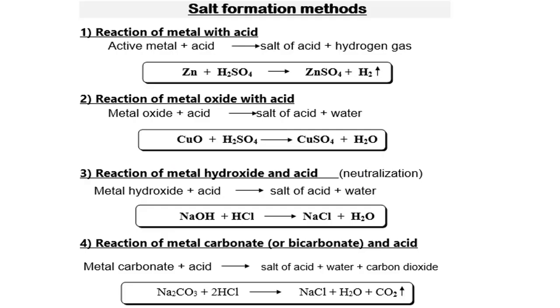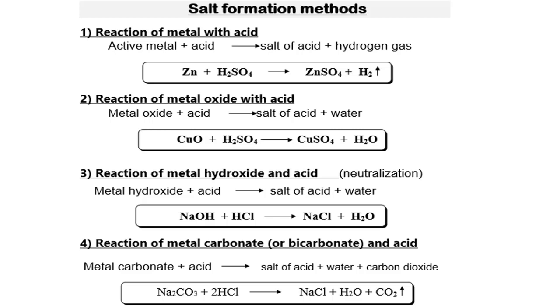How to form salts? We have four ways to form a salt. Number one, reaction of metal with acid, like zinc plus sulfuric acid gives zinc sulfate, which is salt, plus hydrogen gas that evolves.